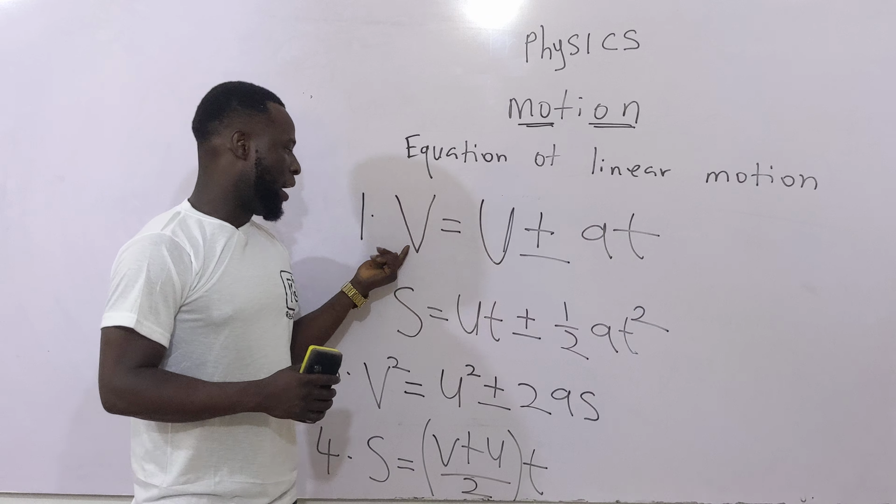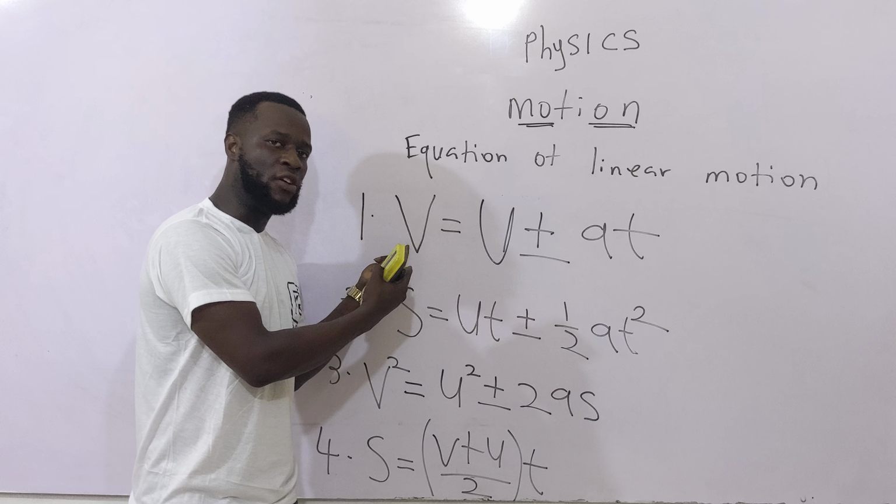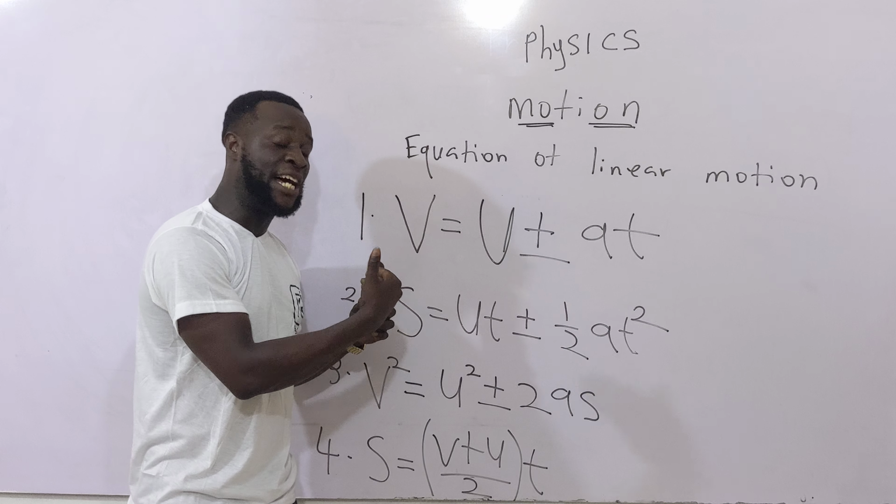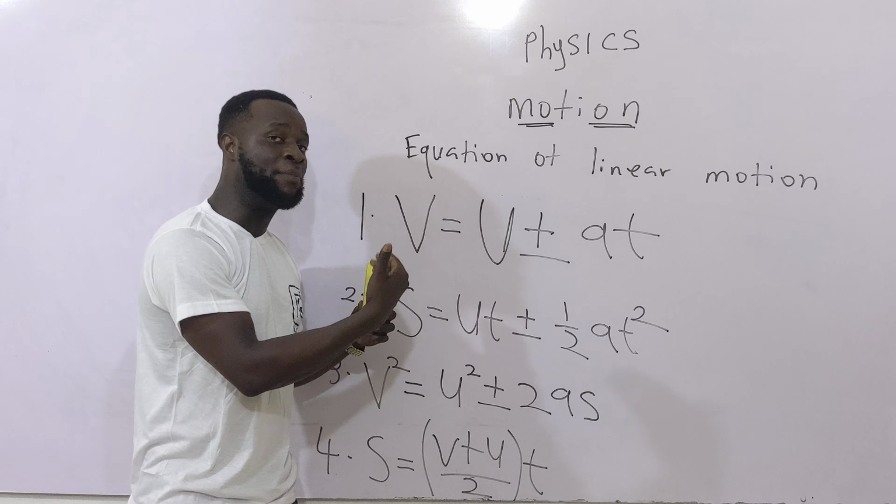I just told you that V is final velocity. It can be used interchangeably with final speed. I am not saying that velocity and speed are exactly the same thing. They are not, but they can be used interchangeably in some contexts. Velocity is a vector quantity, while speed is a scalar quantity, and we are going to look at vectors and scalars when we get to that topic.